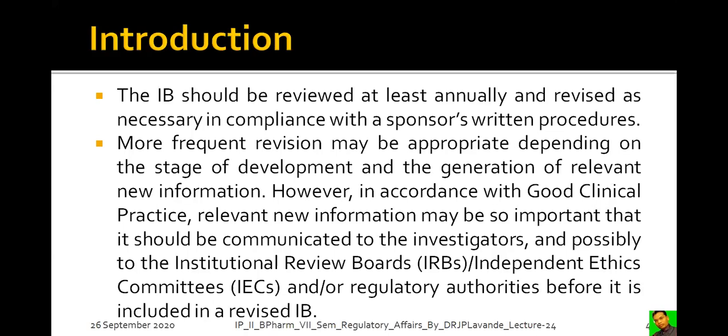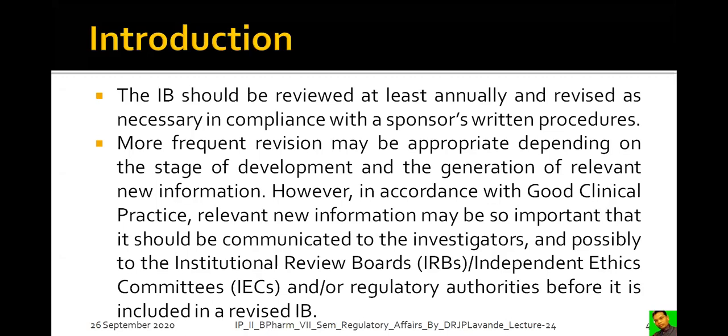If any new information is going to be introduced, that new information should be included in the IB. However, in accordance with good clinical practice, relevant new information may be so important that it should be communicated to the investigators and possibly to the institutional review board.